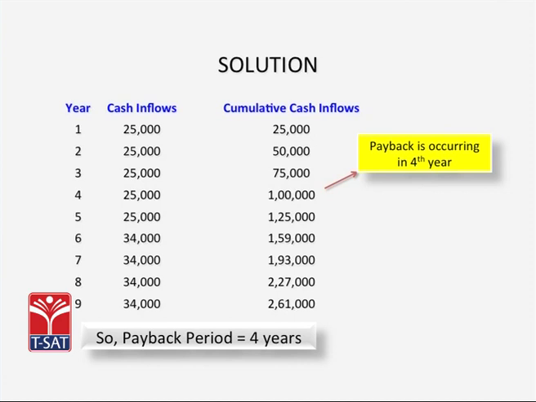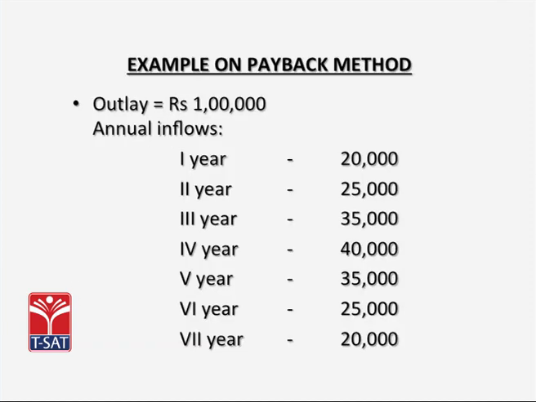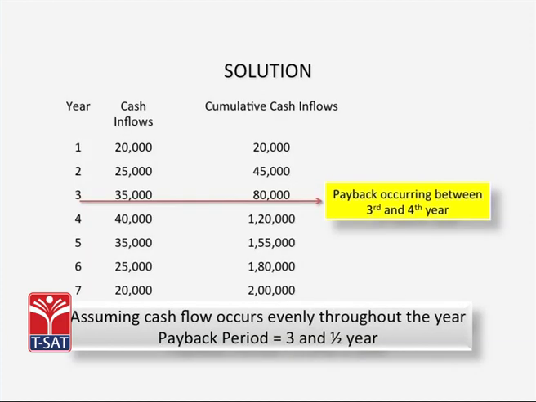When we look at the payback method, in this present problem, we see that we are getting our cash flows paid back in the 4th year, which is highlighted in yellow. In this problem, the first year's cash flows were 20,000. In the second year, it was 25,000. So, the cumulative cash flows for the second year are 45,000. In the third year, we got another 35,000, which makes the cumulative cash flows 80,000.